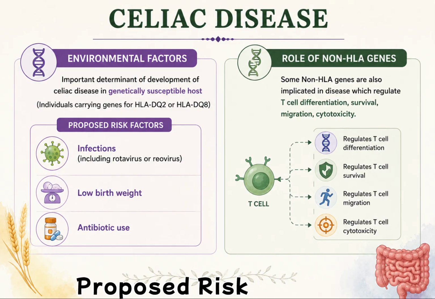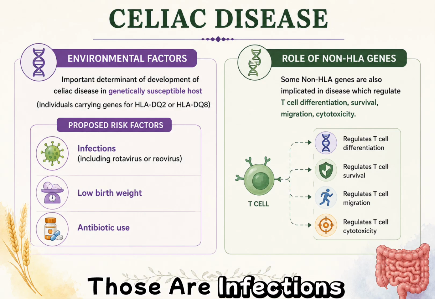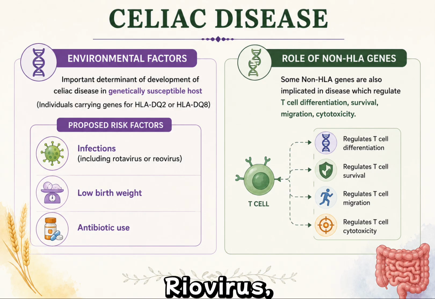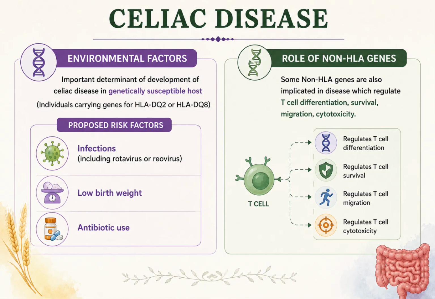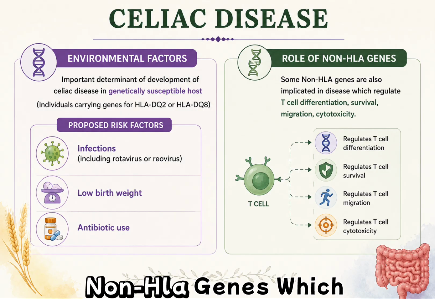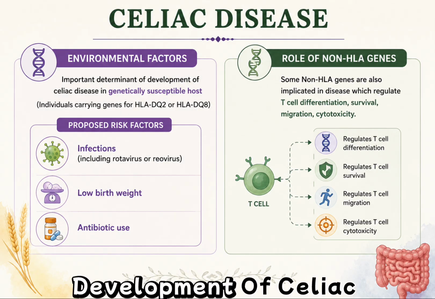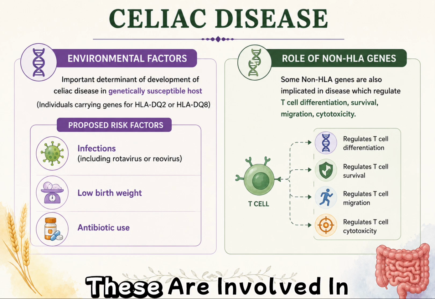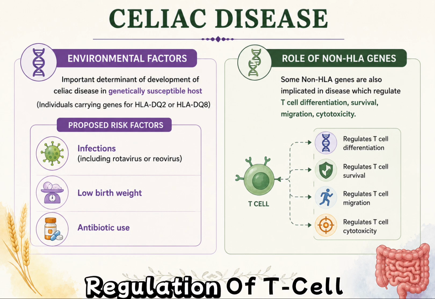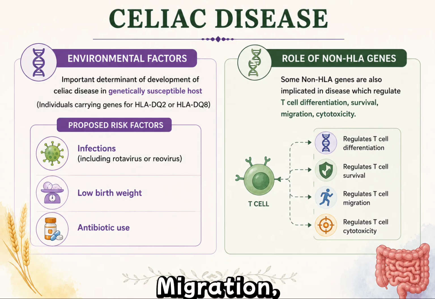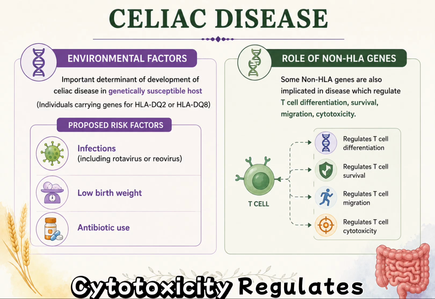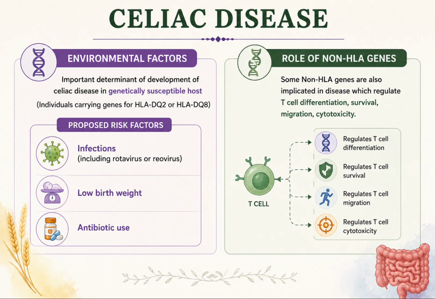And what are the proposed risk factors of celiac disease? Those are infections including rotavirus or reovirus, low birth weight, as well as antibiotic use. These are the proposed risk factors involved in the development of celiac disease. And there are some non-HLA genes which are also implicated in the development of celiac disease. These are involved in regulation of T cell differentiation, T cell survival, T cell migration, and T cell cytotoxicity.